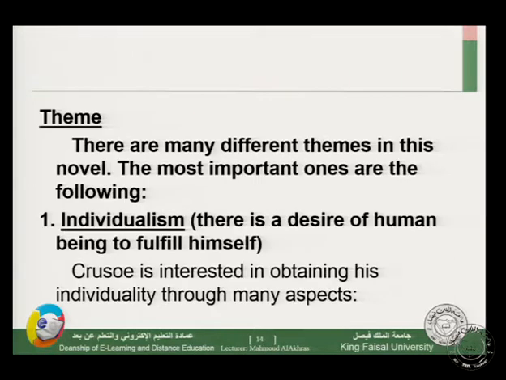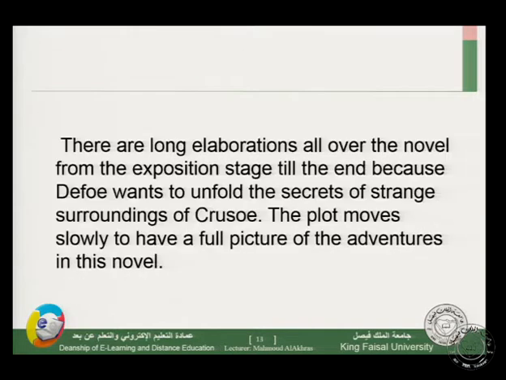Now let's see the theme. So again, if you want to summarize the ideas about the plot, we have a straightforward plot. We have two techniques used by Defoe, descriptive and realistic. And remember that this is very important: we have a slow-moving plot.